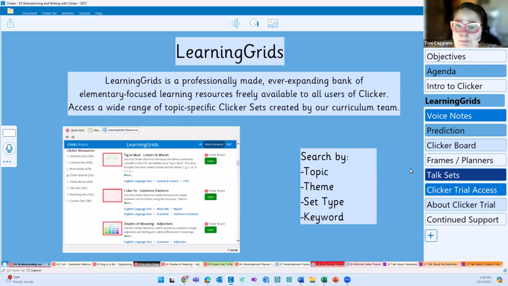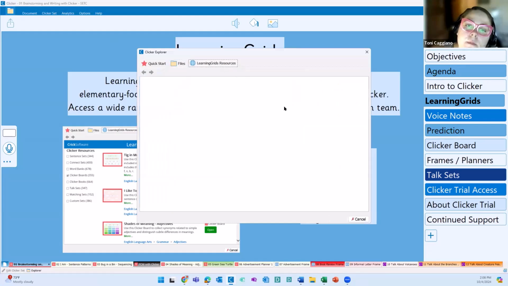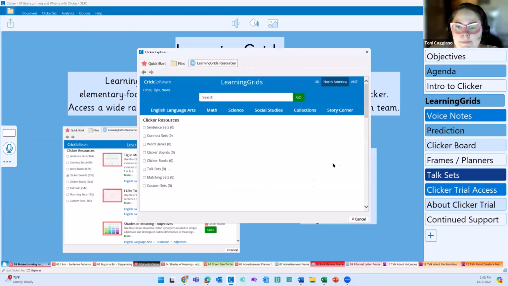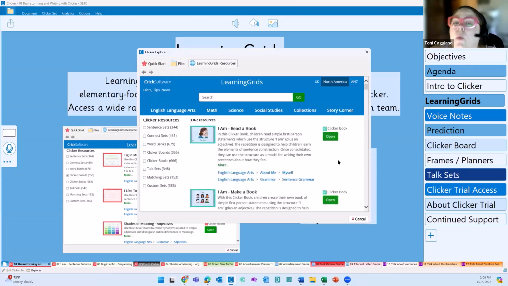To access learning grids, you're going to come up into the left-hand corner here and then into learning grids resources. What we have in learning grids, you can see that we offer all of the different curriculum topics here at the top. We could search by topic word or Clicker resources.